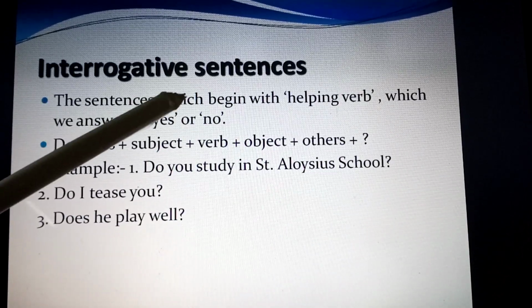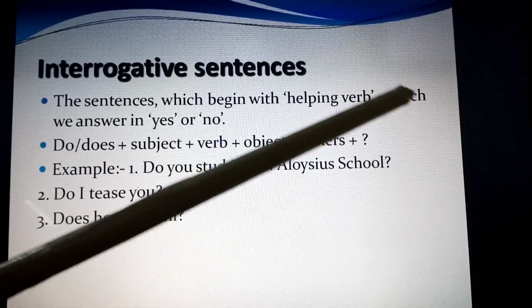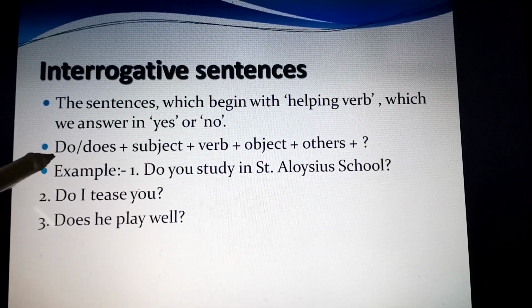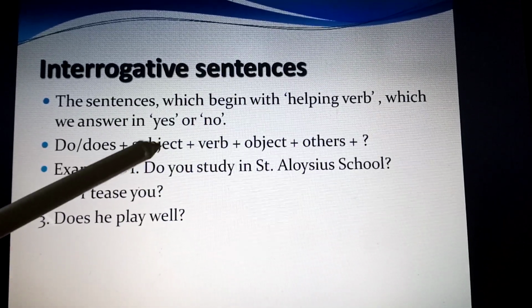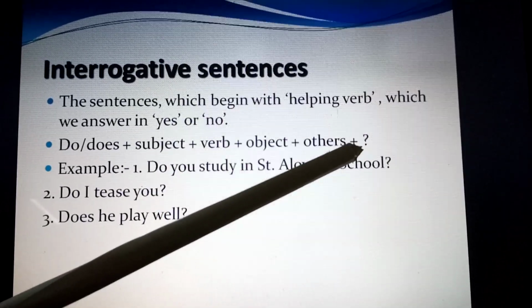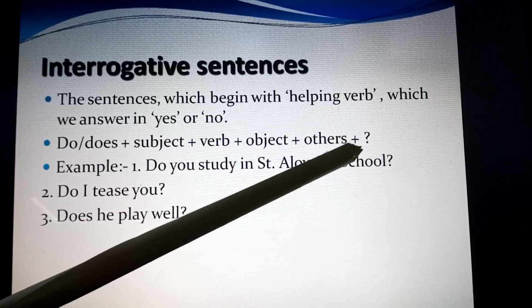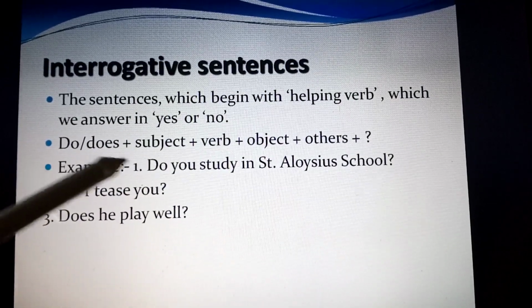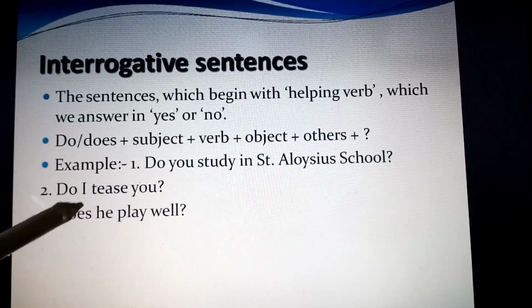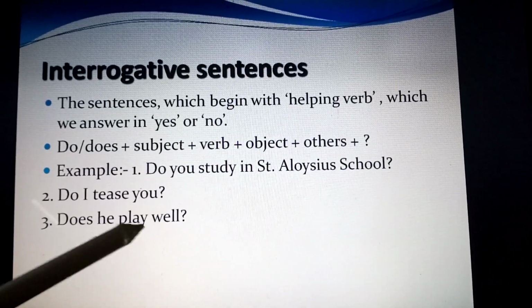First, the sentences which begin with helping verb which we answer in yes or no. First we write do or does, then subject, then verb, then object, then others and then question mark. Don't forget to make question mark. For example, do you study in St. Aloysius School? Do I tease you? Does he play well?